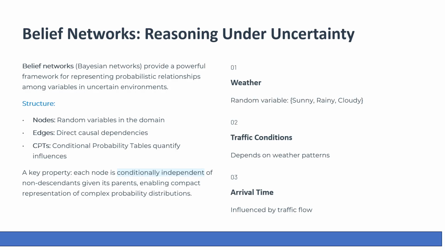A key mathematical property: each node is conditionally independent of its non-descendants given its parents. This means the network is incredibly efficient. You don't need to store all the possible combinations, just the local relationships.